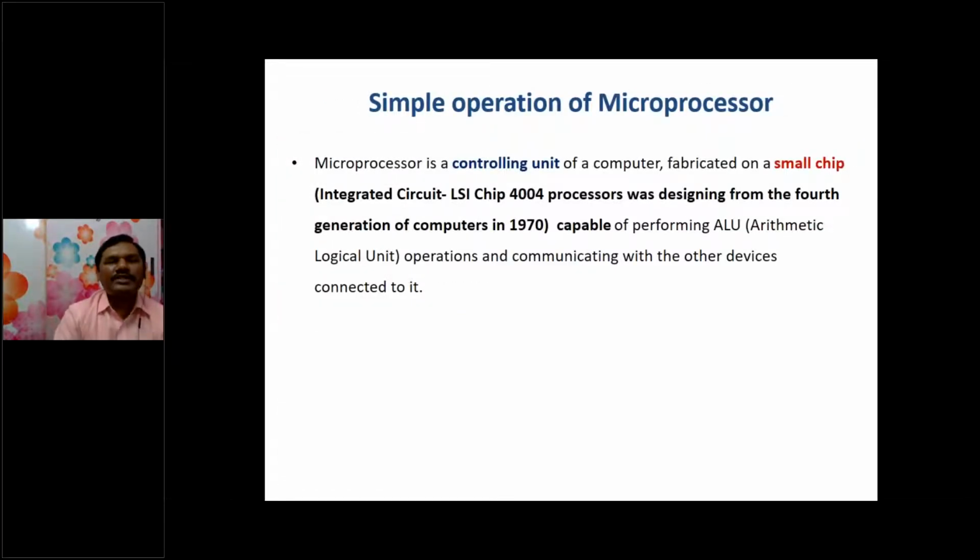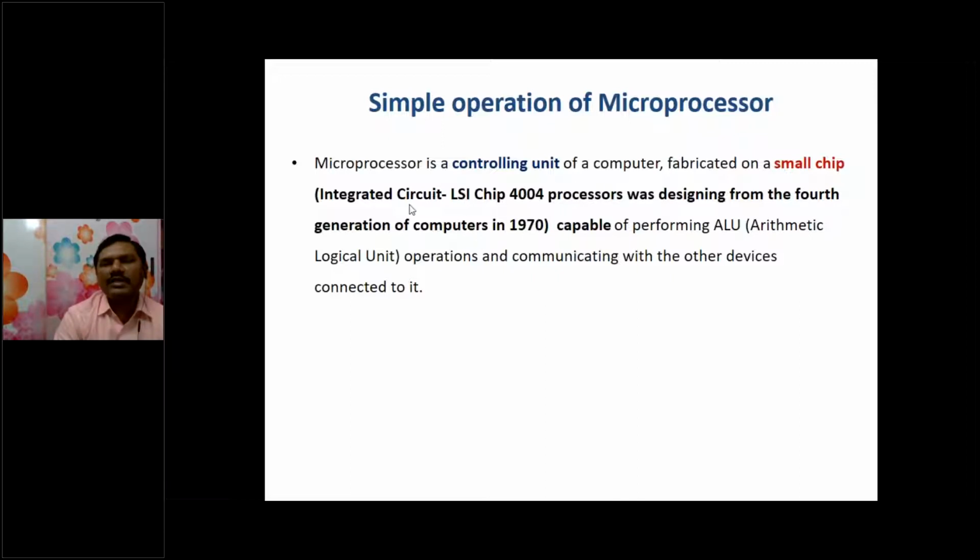A simple description: the microprocessor is the control unit of a microcomputer fabricated in a single chip, capable of performing ALU operations and communicating with other connected devices. This is what it does.